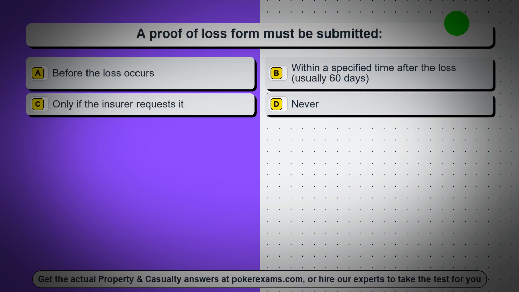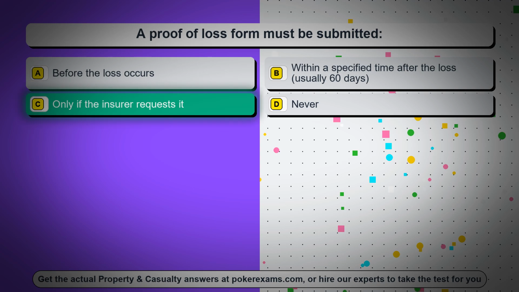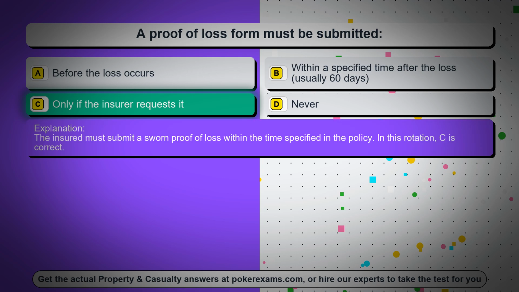Question 77. A proof of loss form must be submitted: Option A, before the loss occurs. Option B, within a specified time after the loss, usually 60 days. Option C, only if the insurer requests it. Option D, never. The correct answer is option C, only if the insurer requests it. The insured must submit a sworn proof of loss within the time specified in the policy. In this rotation, C is correct.